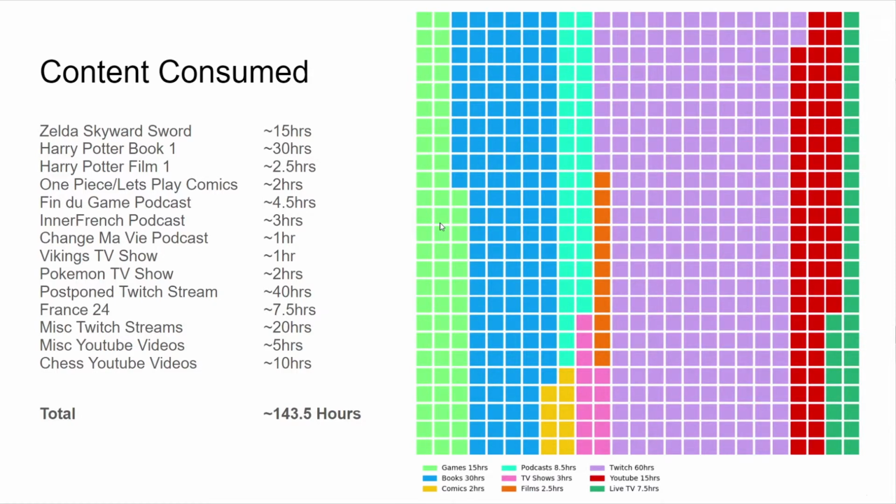But for this month, you can see here that Twitch dominates quite a lot of the content I've been consuming this month. Twitch is great because it's mostly listening, but I also get a lot of reading practice if I want to take part in the chat. There's live TV, YouTube, and podcasts are also mostly listening, with everything else being reading, as I have French subtitles on with the TV shows and films at the moment. So you can see it's roughly a 50-50 split for listening and reading.